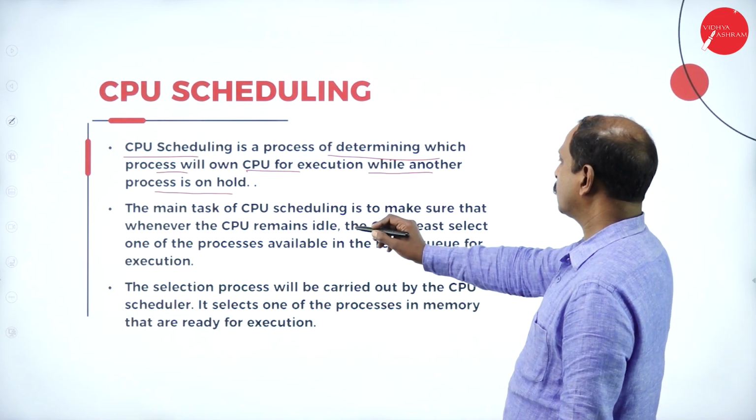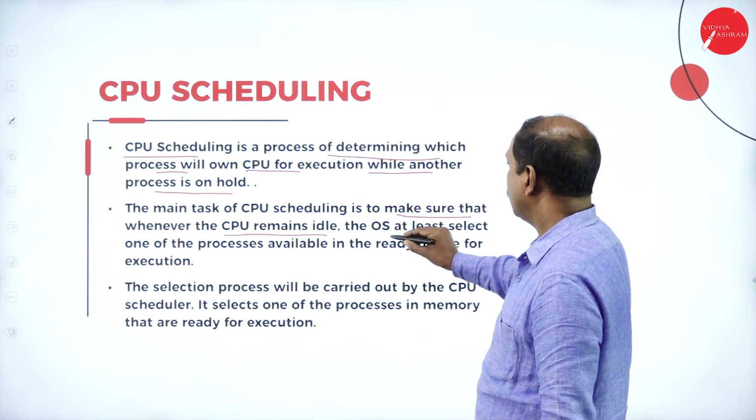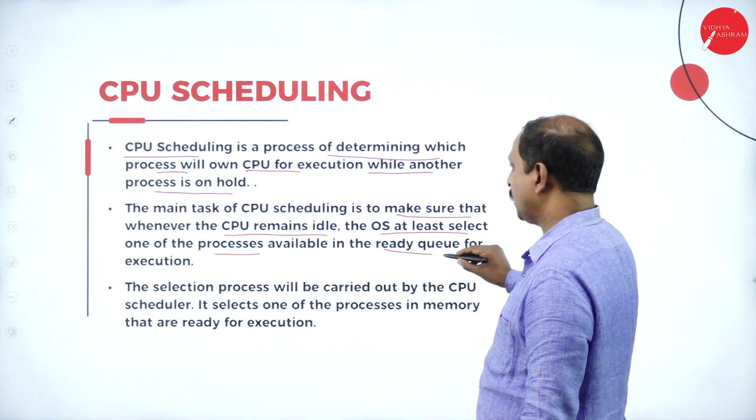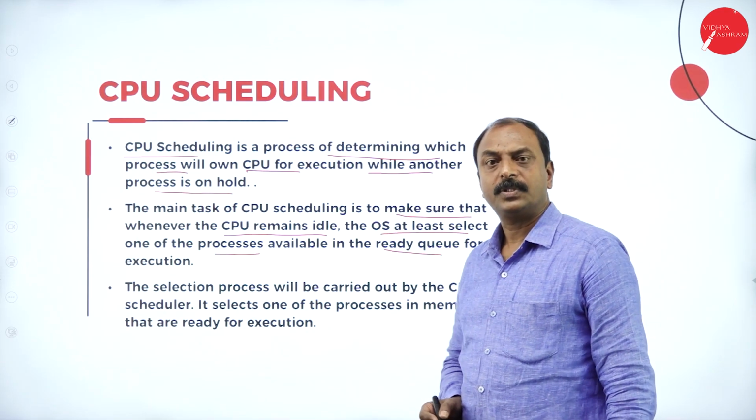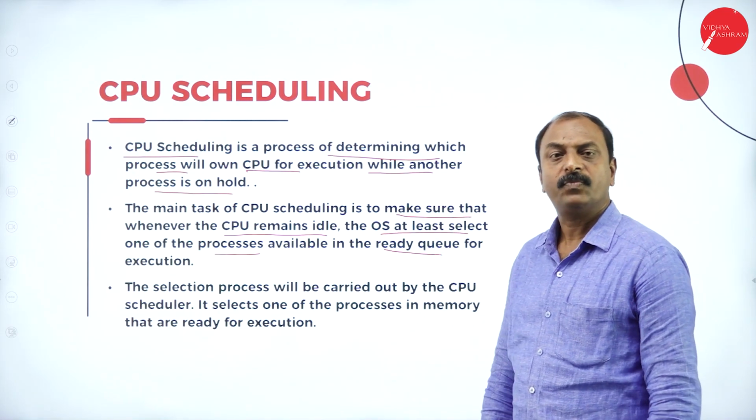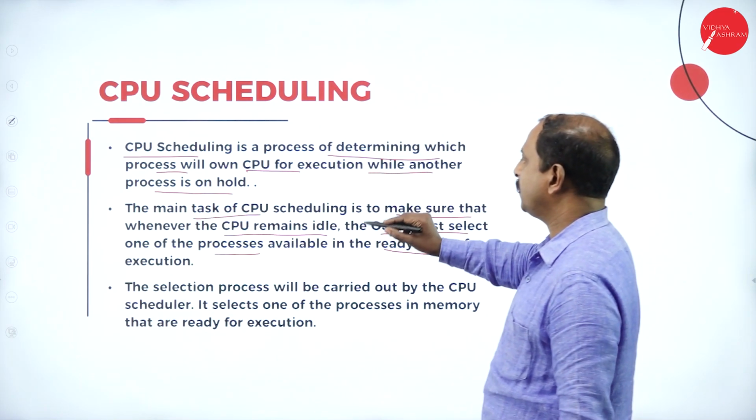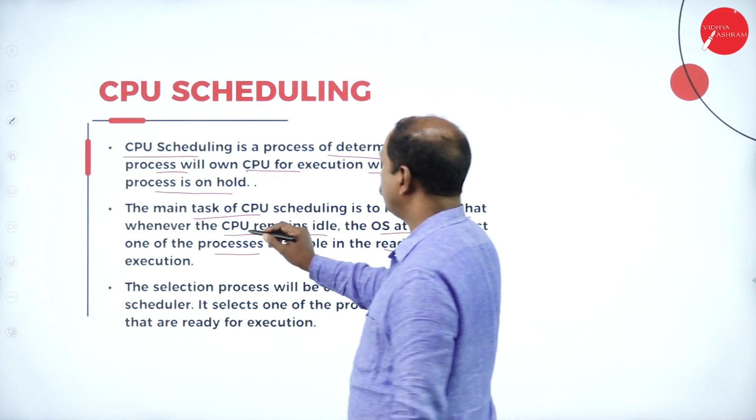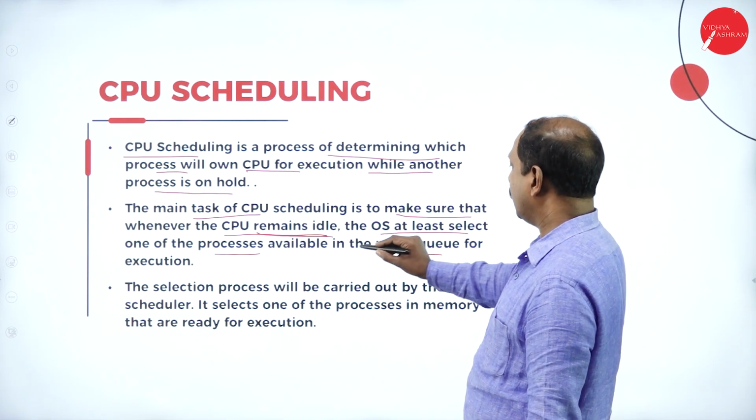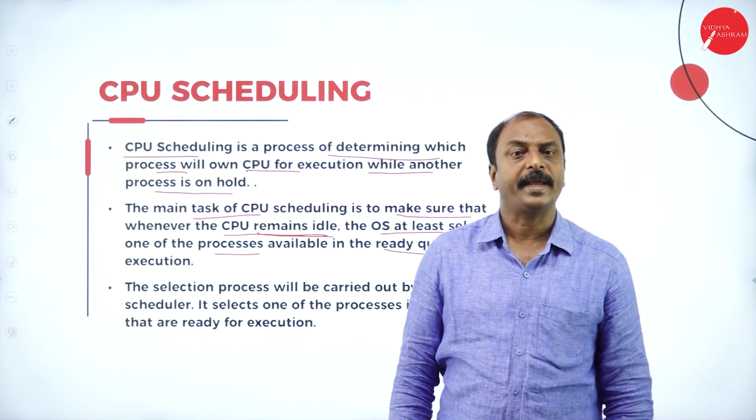Here the main task of scheduling is to make sure that whenever the CPU remains idle, the OS at least selects one of the processes available in the ready queue. We know that all the processes will be in a ready queue for execution. Those are the processes waiting for CPU time. The main purpose of CPU scheduling is to keep the CPU busy continuously. If it remains idle, the operating system selects one of the processes from the ready queue for execution.